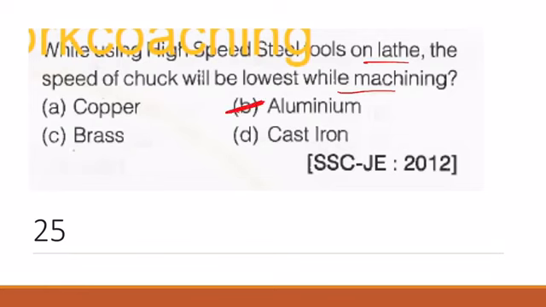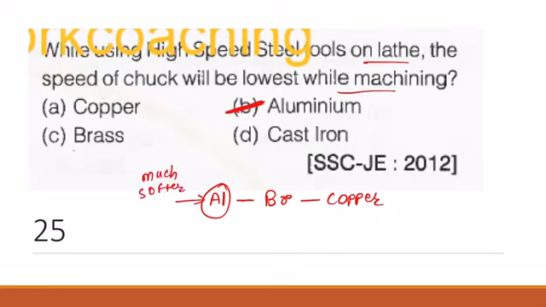So you have to remember this. Aluminum is softer than brass, and brass is softer than copper. Aluminum is much softer, so the speed of the chuck will be lowest in machining aluminum.